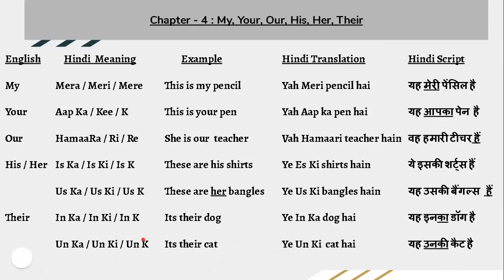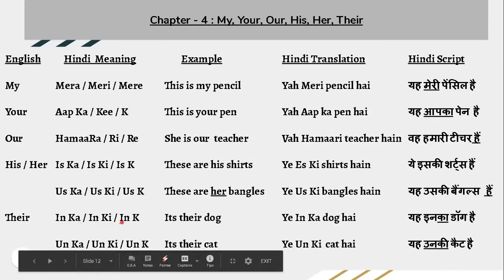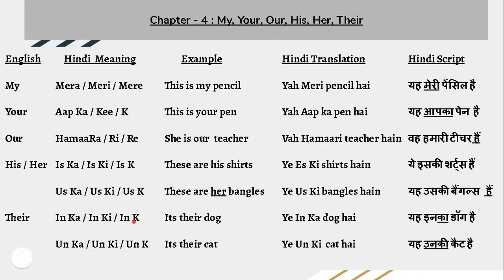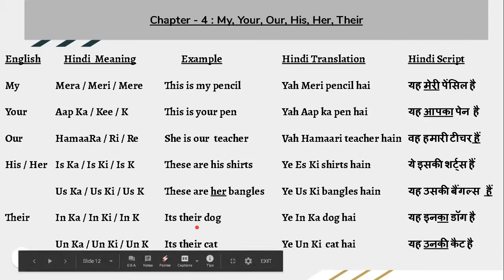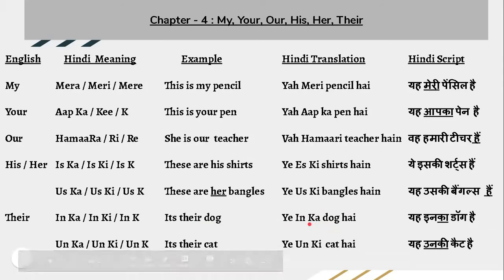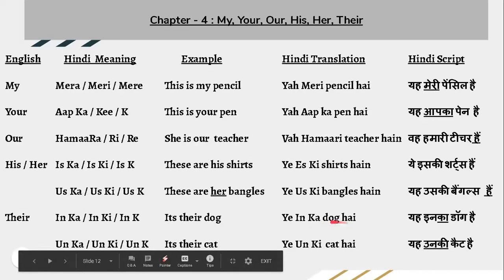This inka, inki, inke you can use for the singular person also if you want to speak for someone with respect. Example, it's their dog. ये इनका dog है. So there you can use for plural also, and there you can use for someone to show respect also. Dog, as dog we consider in the masculine, so inka. Here I have given in the second example ki sound. It's their cat. ये उनकी cat है, because cat we consider in the feminine.